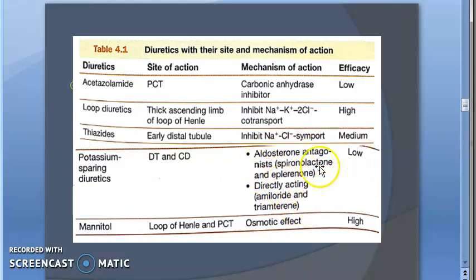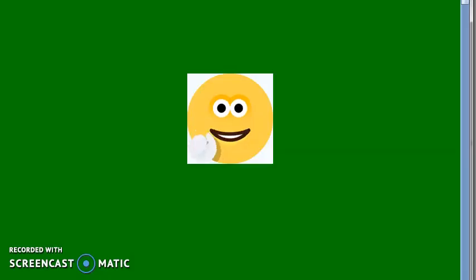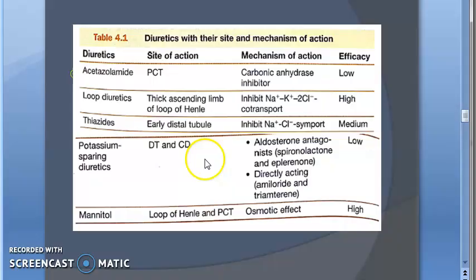Then you have amiloride, spironolactone, etc. Mannitol works on the loop of Henle and proximal convoluted tubule through an osmotic effect. The carbonic anhydrase inhibitor acetazolamide works in the proximal convoluted tubule. I understood that whole table. Very good if you understood.